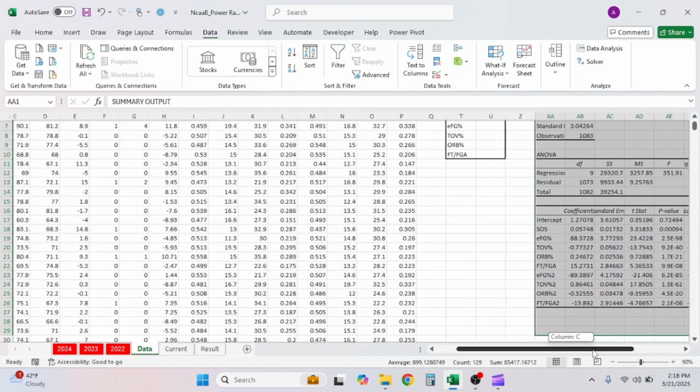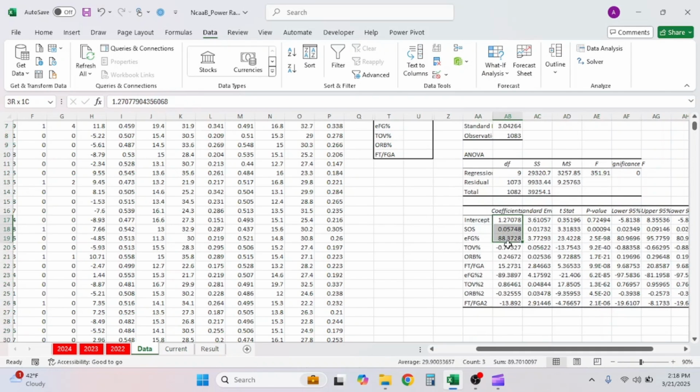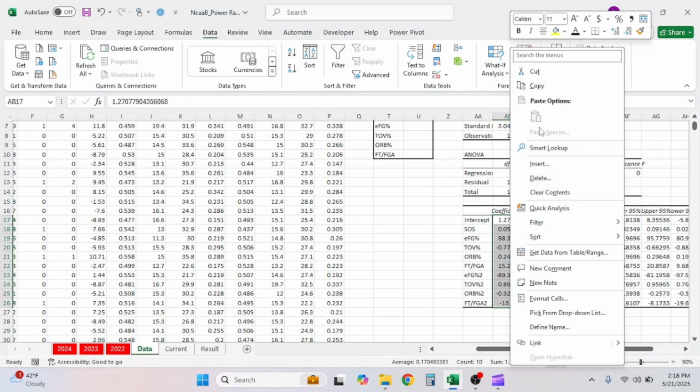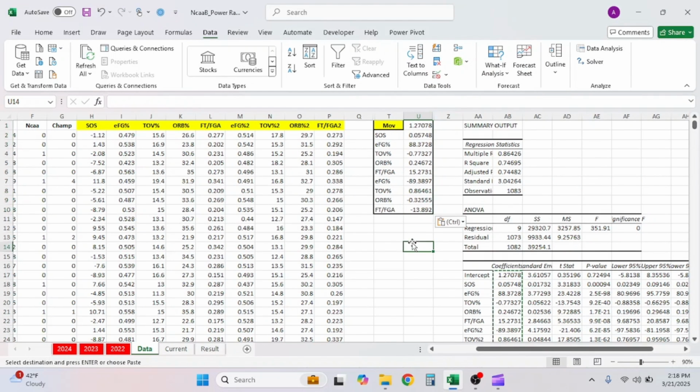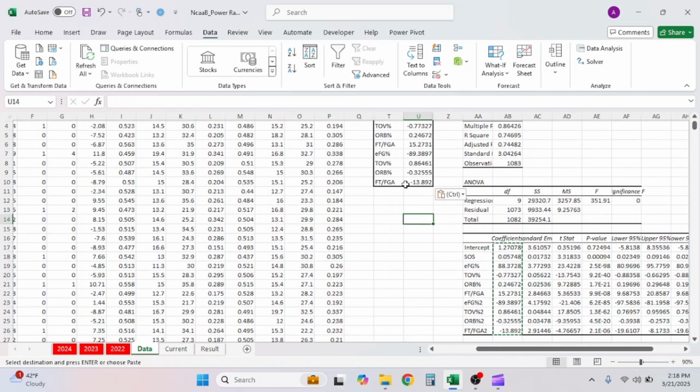And down here under the coefficients is going to be that algorithm that we're looking for. We're just going to simply copy and paste it. Now, like I said, you're going to have to obviously build all this beforehand when you're doing your specific power ratings. Now, a lot of people are going to say, hey, in that model, you went through the p-values, you see if they fit, all that.